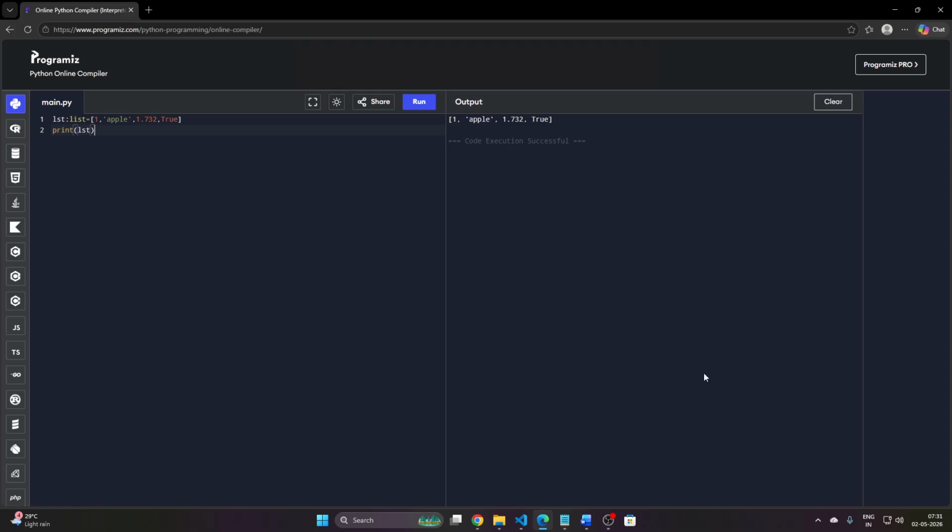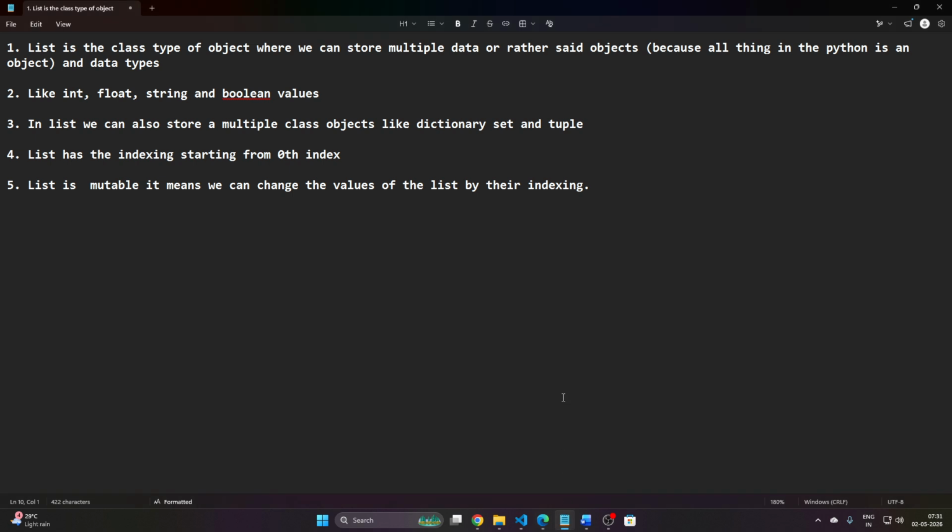So in Python there are many types of class objects, and one of them is list. So what is a list actually? A list is a class type of object where we can store multiple data, or rather objects, because all things in Python are objects and data types.